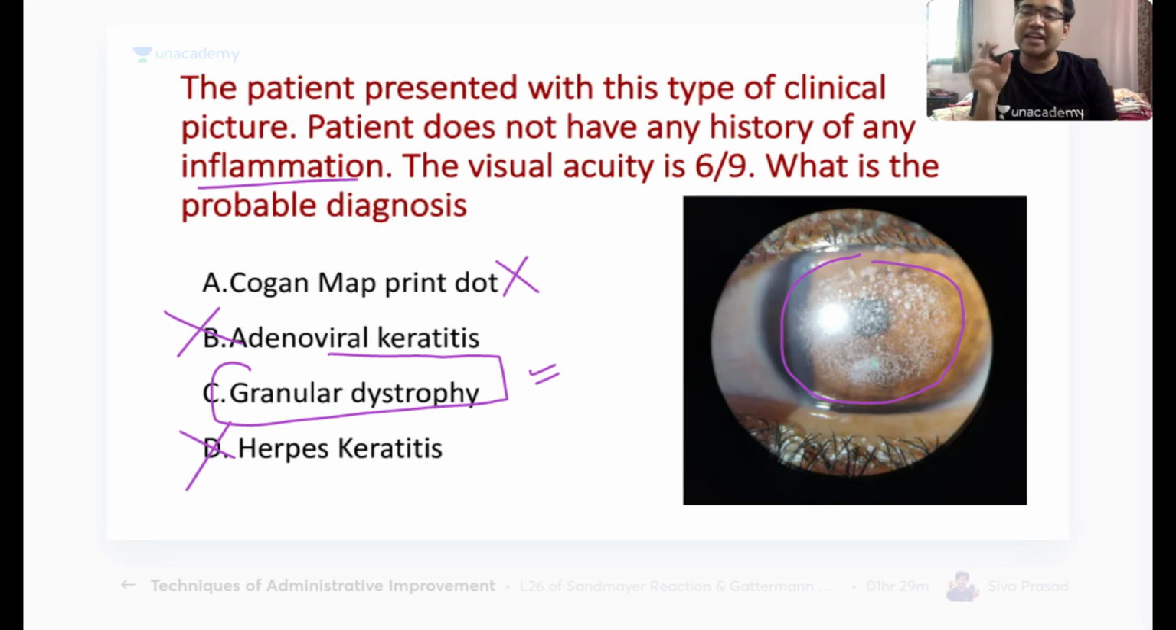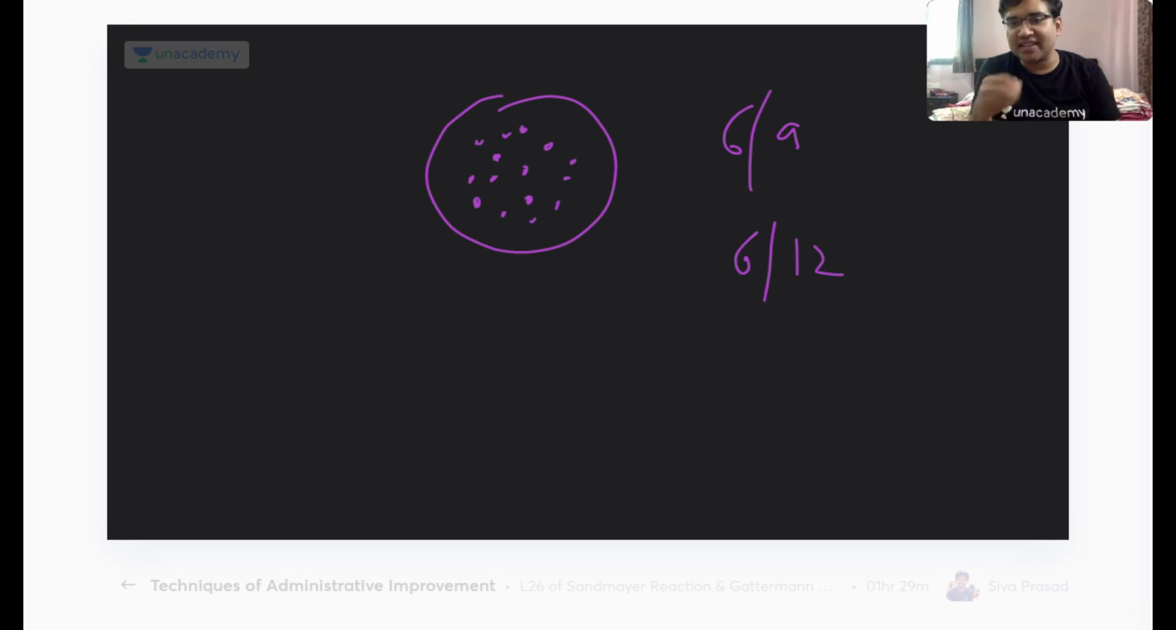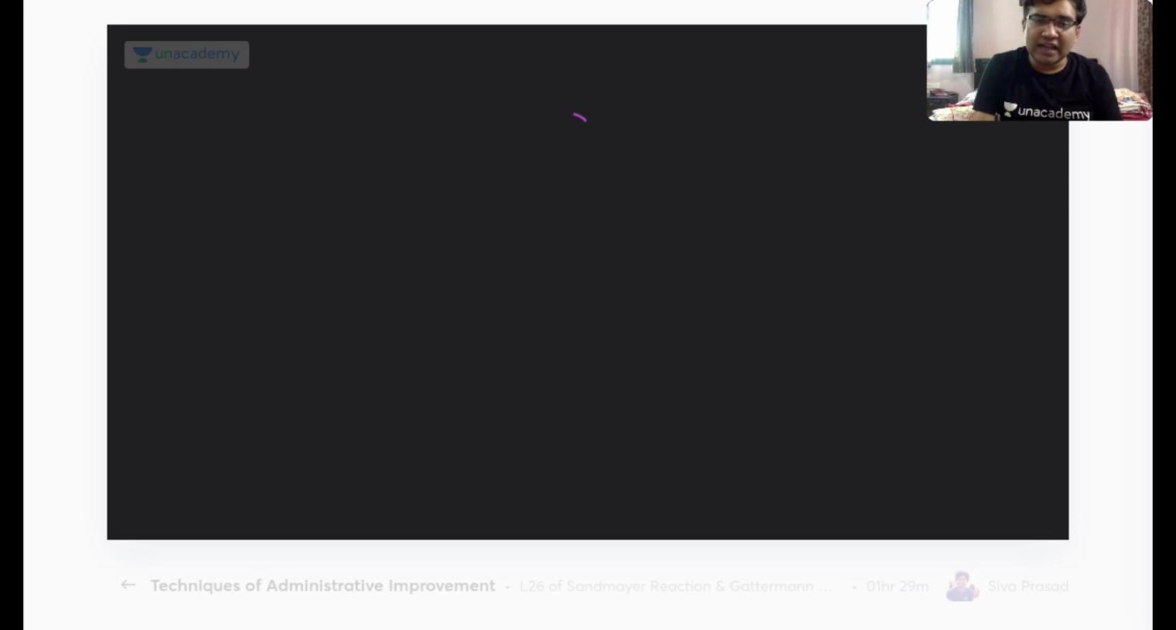Now the problem is that if you would have got macular dystrophy also in this option, then how would you differentiate between macular dystrophy and granular dystrophy? I would give you a simple example: in granular dystrophies, we have lots of opacities. In between the opacities, the space is normal. So the vision is good in these patients up to the last stage, maybe 6/9 to 6/12. But what happens in a patient with macular dystrophy?